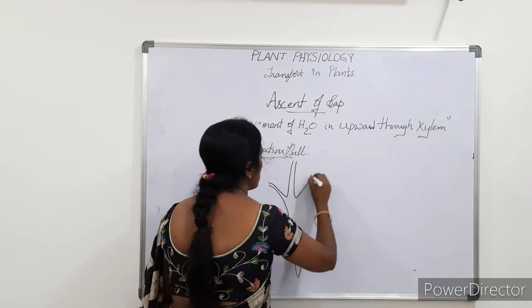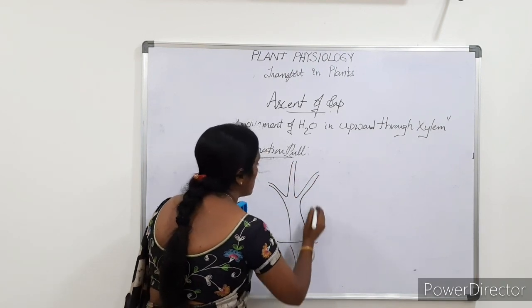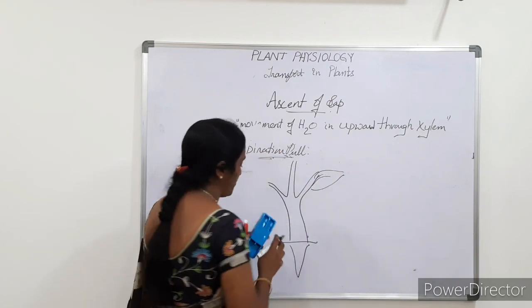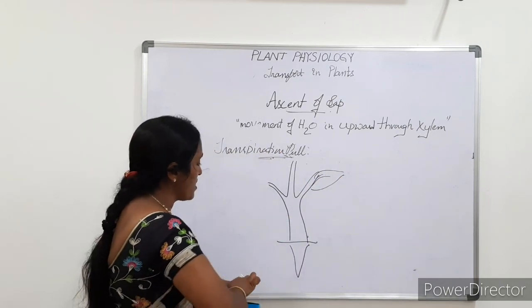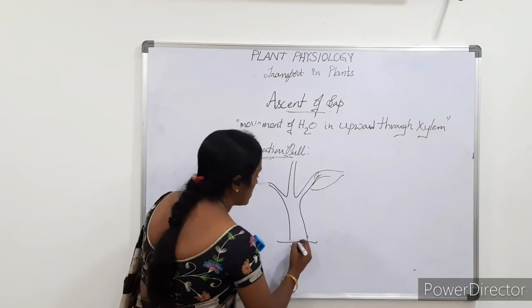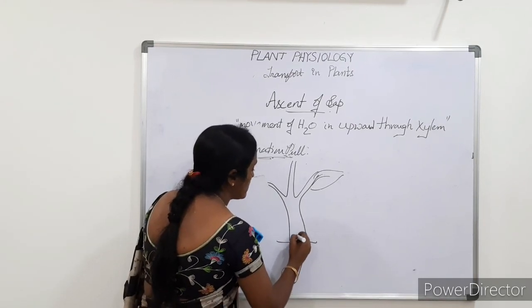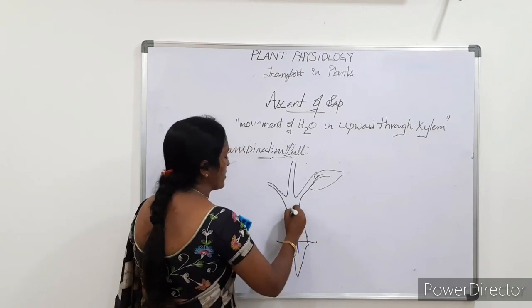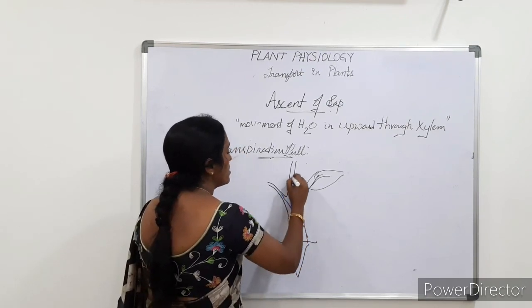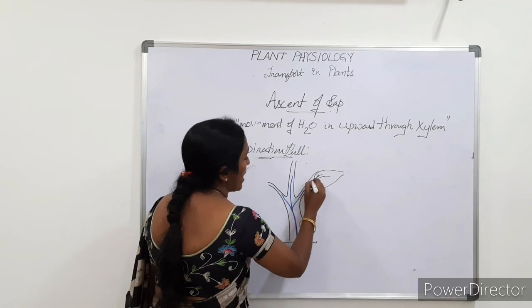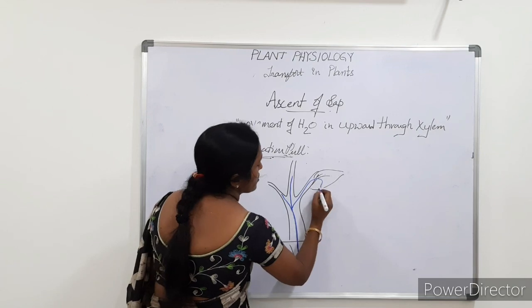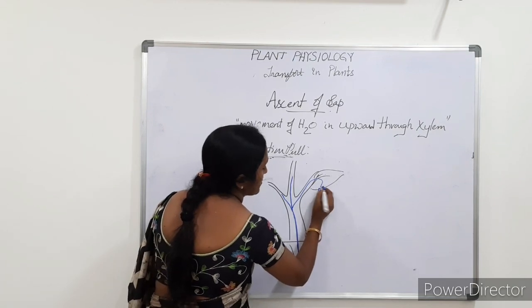This is one branch, another, and this is the leaf. Then, during the movement of the water through the xylem, by means of these two forces, more water moves in upward direction and reaches up to the stomatal aperture.